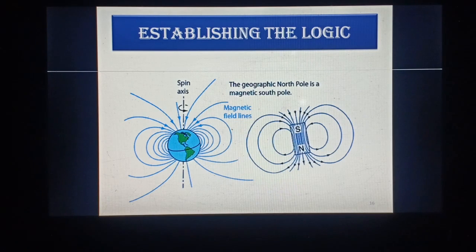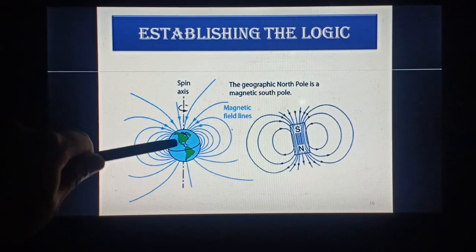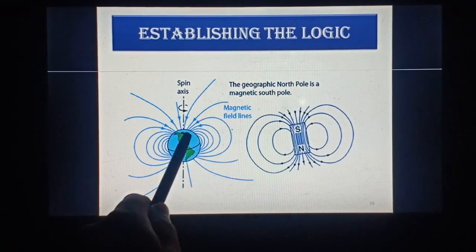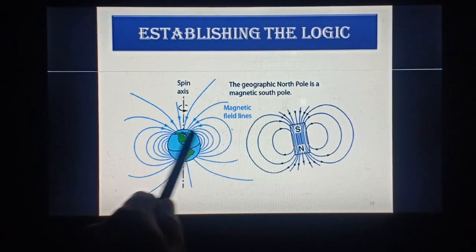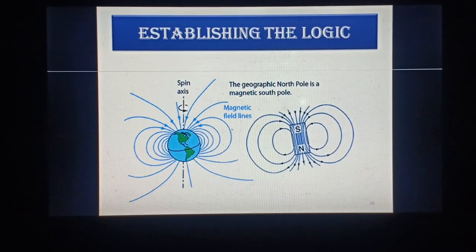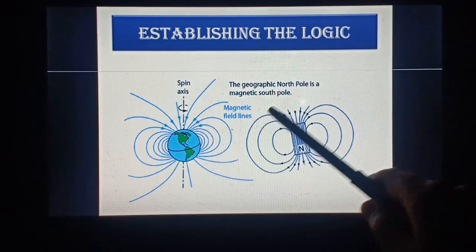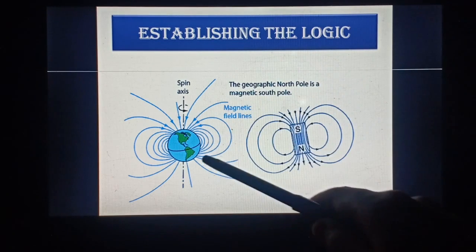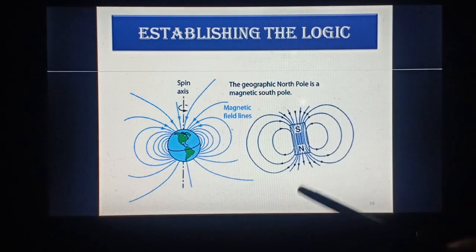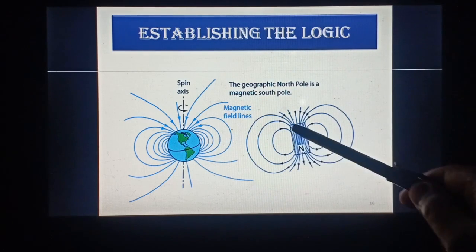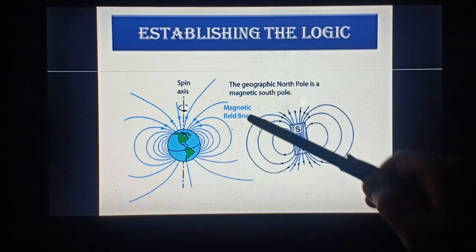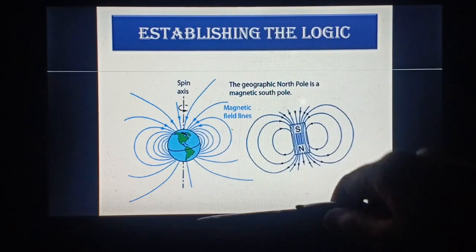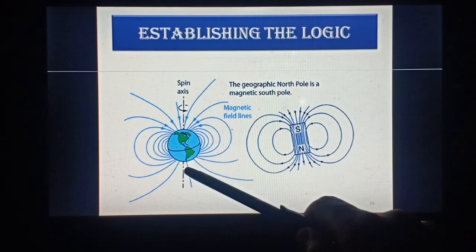There is a huge magnet inside the Earth, and the geographic north of the Earth attracts in this direction. As this is the north pole, it will have the south pole of the magnet in it. It means the geographic north of the Earth is the magnetic south pole of the Earth, and the geographic south of the Earth is actually the magnetic north of the Earth's magnet. So whatever we call geographic north is the magnetic south of the Earth, and whatever we call geographic south is the magnetic north of the Earth.